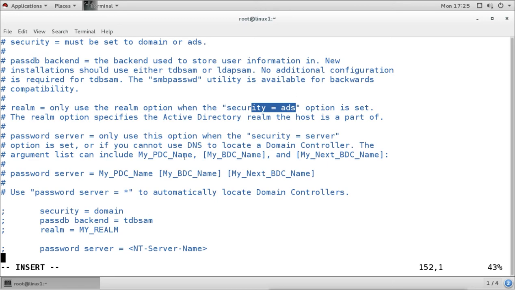So that they can use this configuration, security equal to ADS or domain or server. Now if you use security equal to server or domain, in that case the Active Directory users are not able to log into this Linux server. For that, we have to create the same local account on this Linux machine.